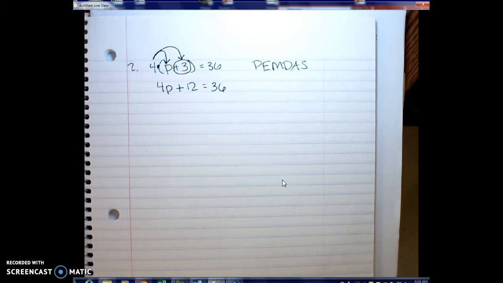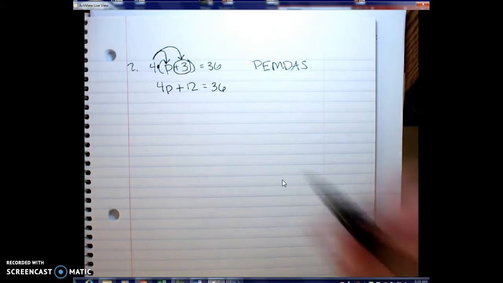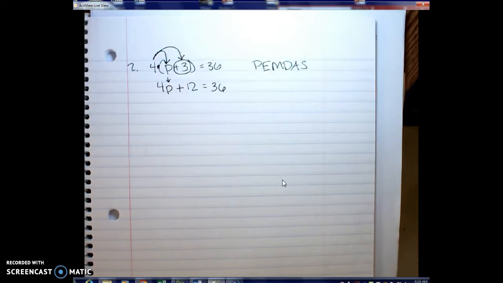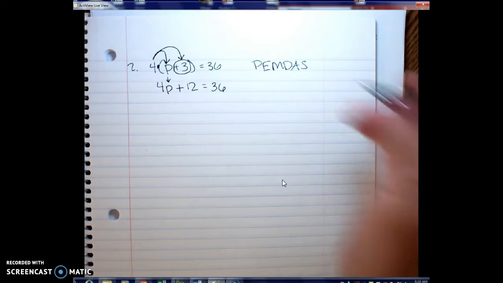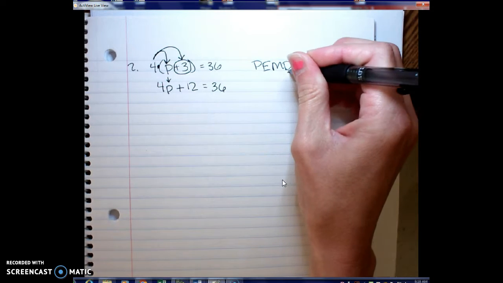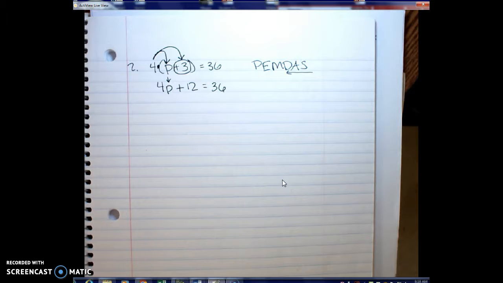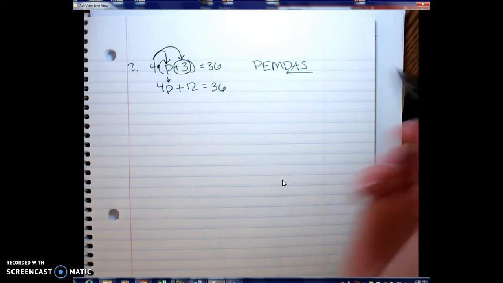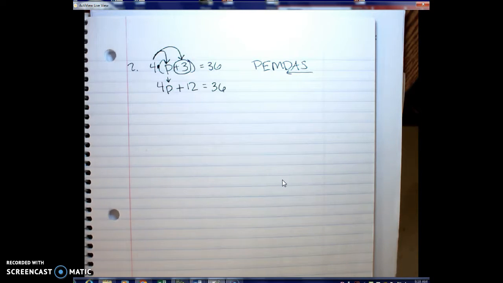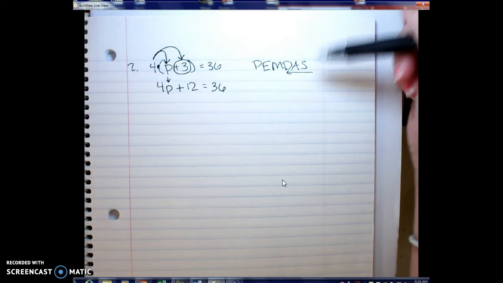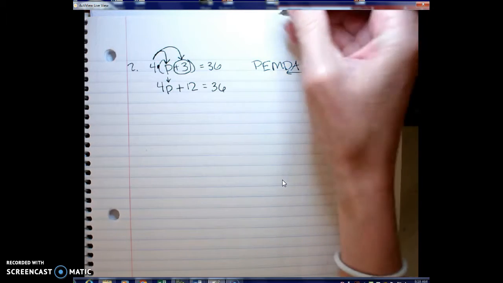Okay? So now I want to check to see if I can start solving for the variable, if I can solve for p. In this case, I put my arrow above my variable, and there's only 1, so I can go ahead and start solving for it. When I go through and solve, I'm basically doing my order of operations backwards. That's what solving is. So this is where I had you guys last week making that whole see and undo list. I can do that, and then you'll see that it ends up being your PEMDAS backwards.